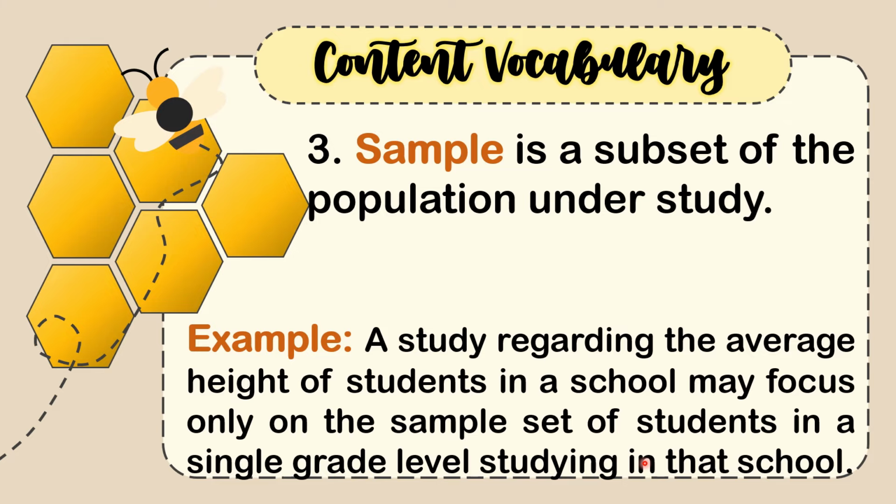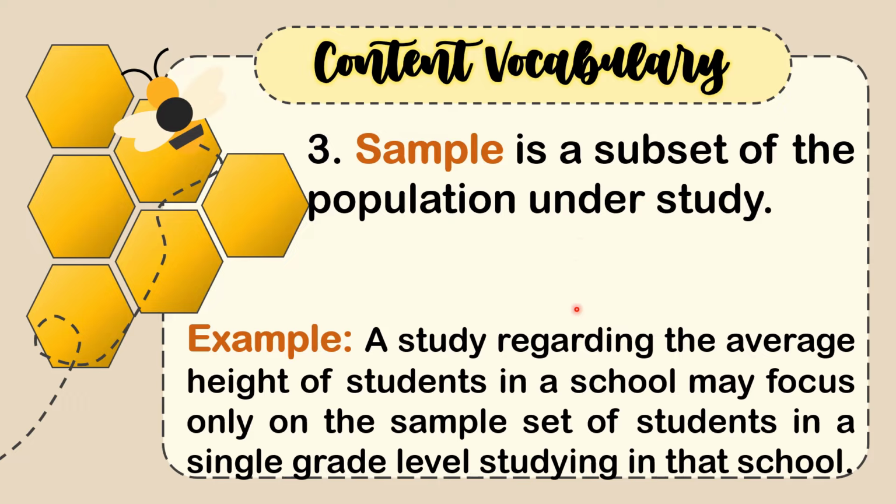Imagine you want to study the average height of students in a school, but measuring everyone is a big job. Instead, you might decide to focus on just one grade level, like all the sixth graders. This smaller group of students is called a sample. So a study about average height could focus on a sample of students from just one grade level.